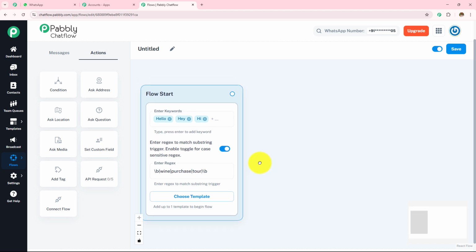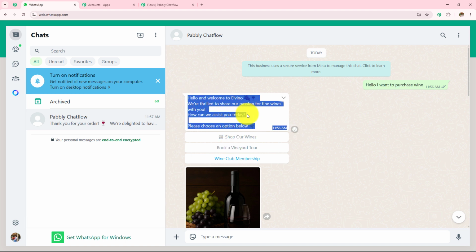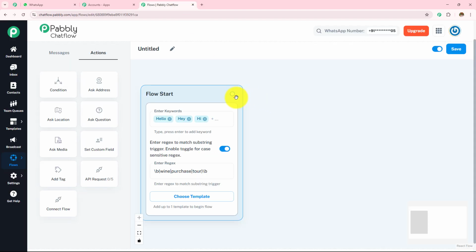Now here I am done with adding of these keywords and regex, and next I have to move towards my next step. As soon as someone sends me the message, the WhatsApp chatbot gets triggered and I'm going to send them a welcome message or something like this. So I'm going to create the same message. As soon as my WhatsApp chatbot gets triggered, I'm going to click on the circle and drop it anywhere, and then I'm going to select my content type. Here I have already explained all the content types.